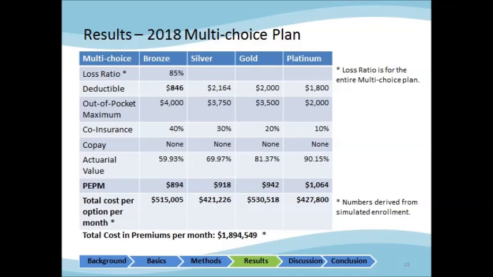Some of the challenges we had to look at in this analysis is that in order to meet the actuarial value for bronze, we had to lower the deductible by a lot in order for the insurance to start paying off to achieve the actuarial value of 60%. Also, in order to maintain the loss ratio, we had to increase the silver and bronze premiums by a large amount. Keep in mind that this is a result from our simulated enrollment, which may differ depending on enrollment criteria.